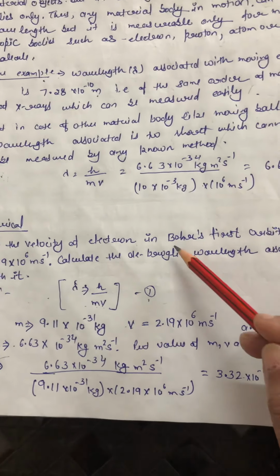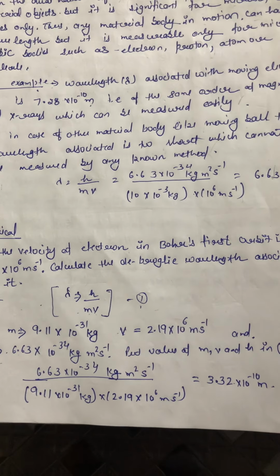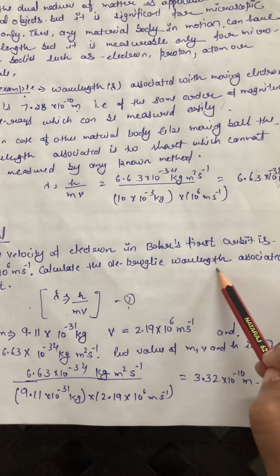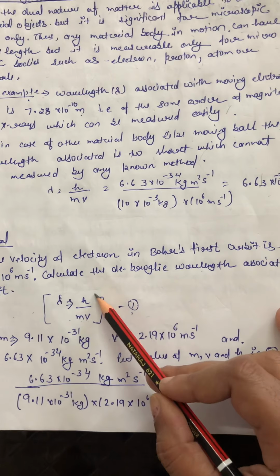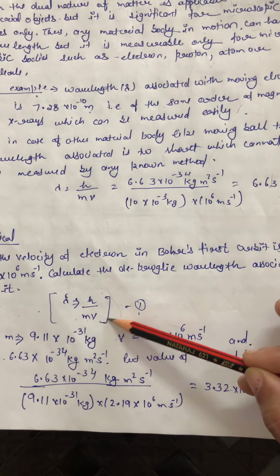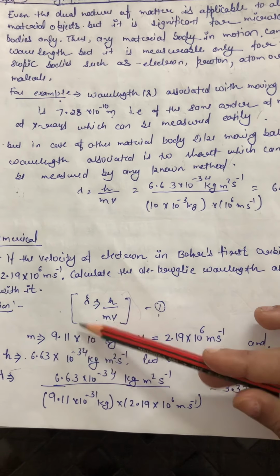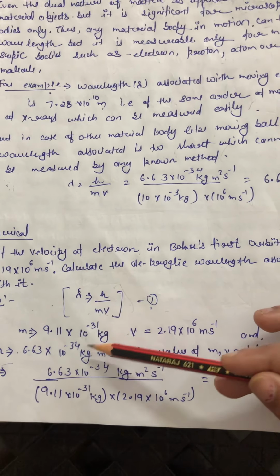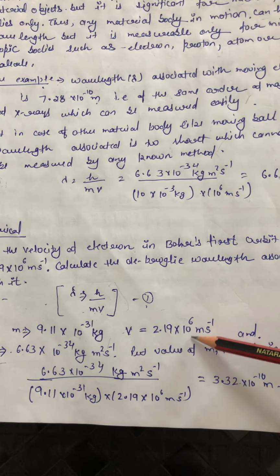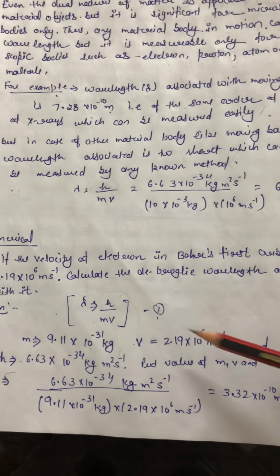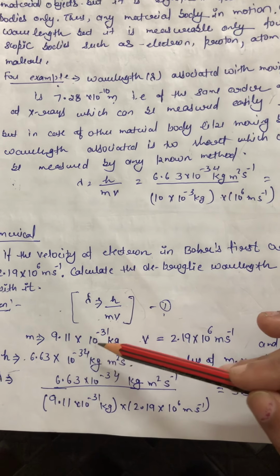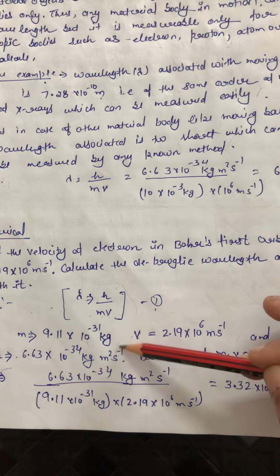So first we need to know how we can calculate the de Broglie wavelength. For this we have derived a relationship in which lambda is equal to h upon mv. Here the mass of the electron is 9.11 × 10^-31 kg, the velocity is 2.19 × 10^6 meter per second, and h is Planck's constant, whose value is 6.63 × 10^-34 kilogram meter square per second.